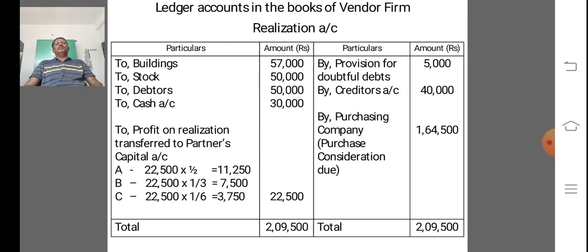That is 22,500 into 1 by 2, 22,500 into 1 by 3. A's share is 1 by 2, B's share is 1 by 3. A's share is 11,250, B's share is 7,500 and C's share is 3,750. So that profit is transferred to the concerned partners' capital accounts on the basis of profit sharing ratio.